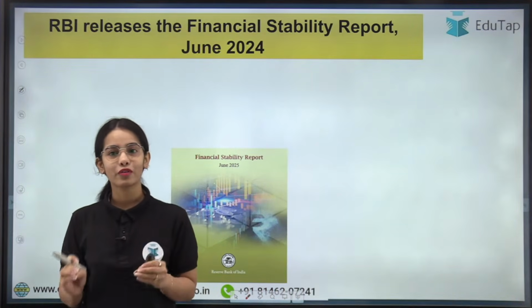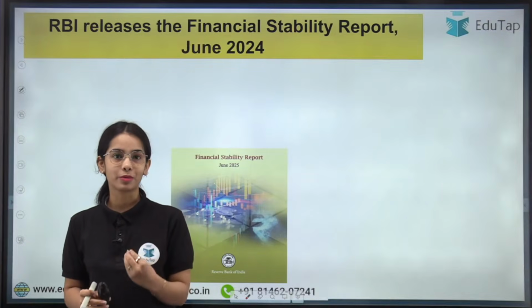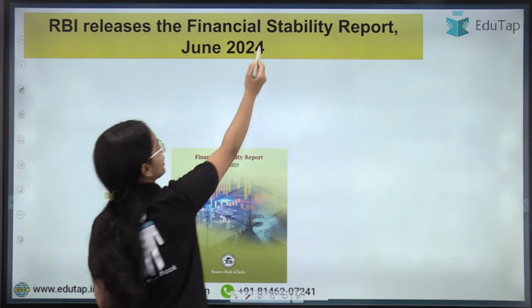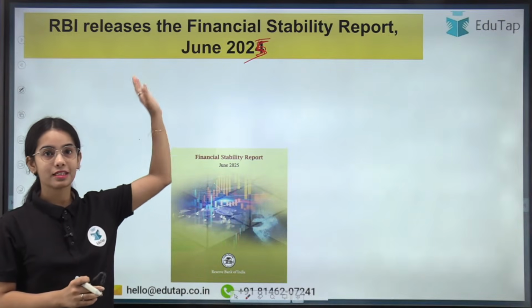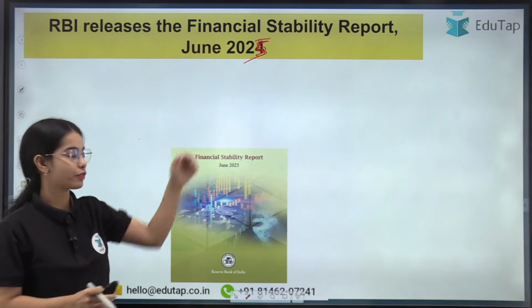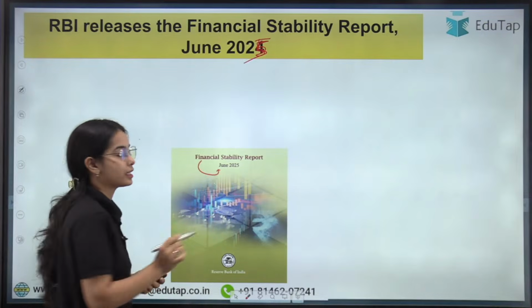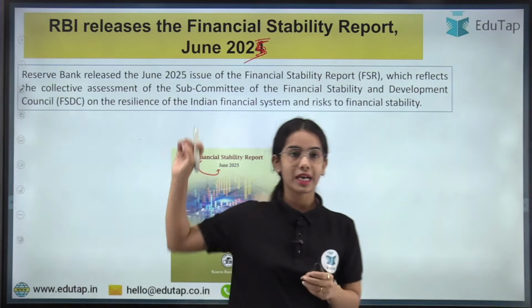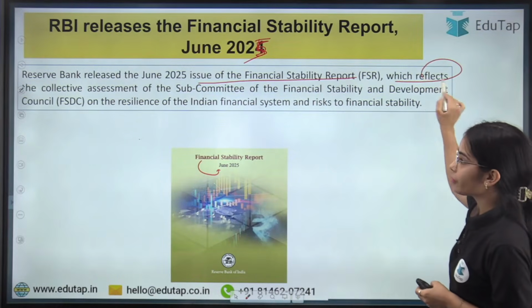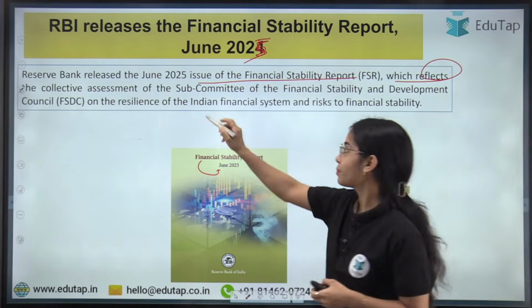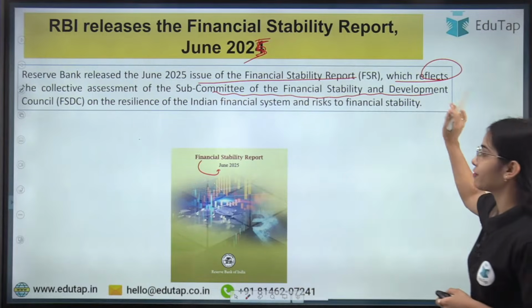So the Reserve Bank of India has released the Financial Stability Report for June 2025, okay? So the RBI has released the Financial Stability Report for June 2025 and this is recently released. Now the Reserve Bank of India has released this June 2025 issue of the Financial Stability Report, which reflects the collective assessment of the subcommittee of the Financial Stability and Development Council.